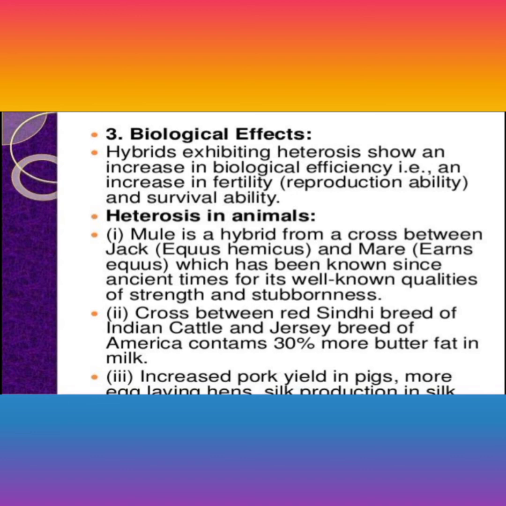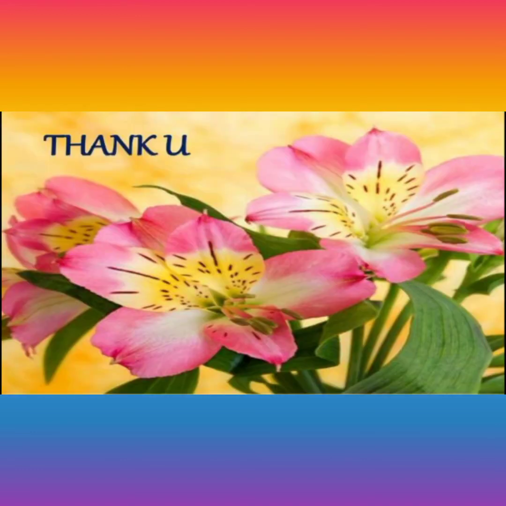Heterosis in animals. The mule is a hybrid from the cross between a jack and a mare, known since ancient times for its strength and stubbornness. The cross between the Red Sindhi breed of Indian cattle and the Jersey breed of America contains 30% butterfat in the milk. Also increased pork yield in pigs, more egg laying in poultry, and higher silk production in silkworms.